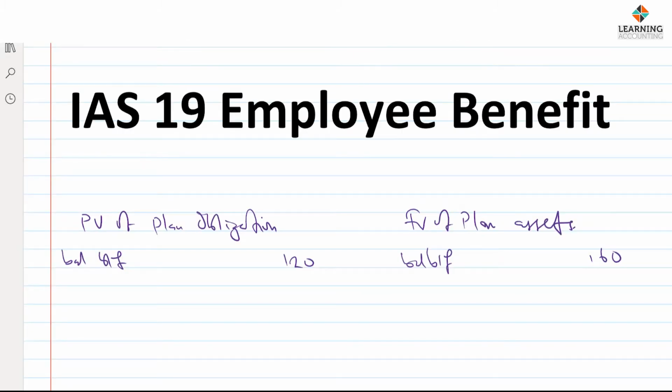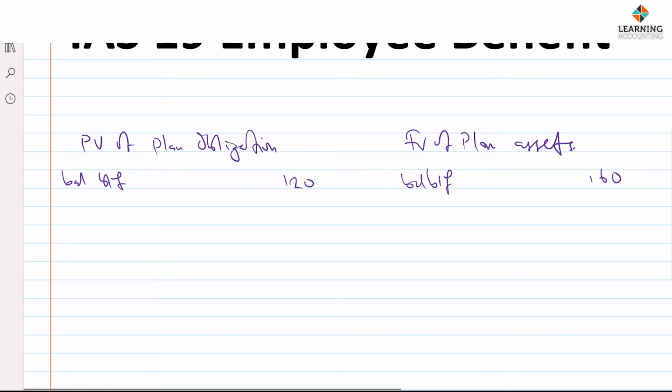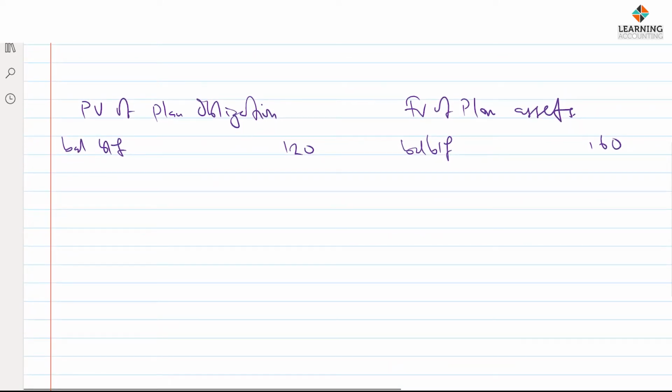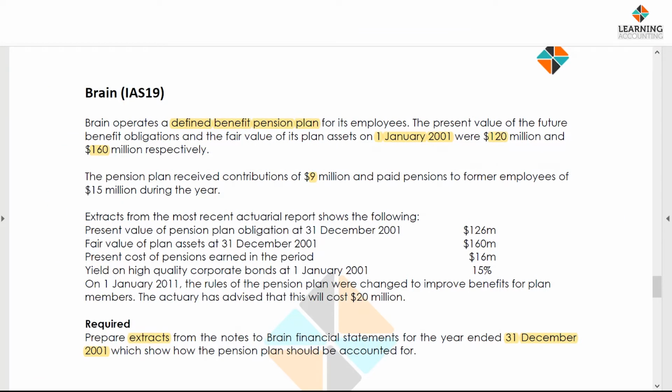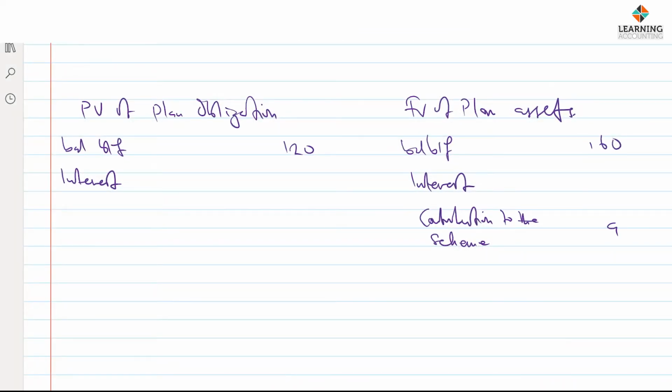So I actually created a format, and I'm going to apply it in line with the format I've created. So here I'm going to leave a space and I'll call this interest. Similarly, I'm going to have interest here as well. Then I'm going to have contribution to the scheme, and contribution to the scheme according to the question is 9 million. So I have 9 million because, like I said, this is a cash flow transaction.